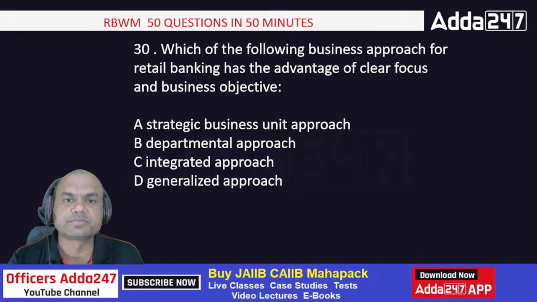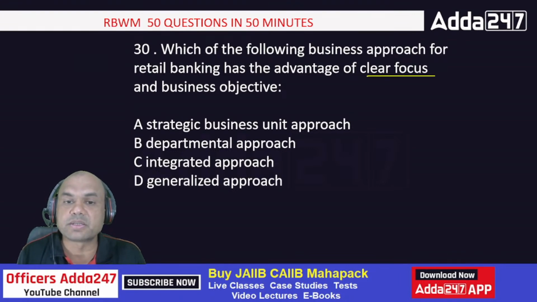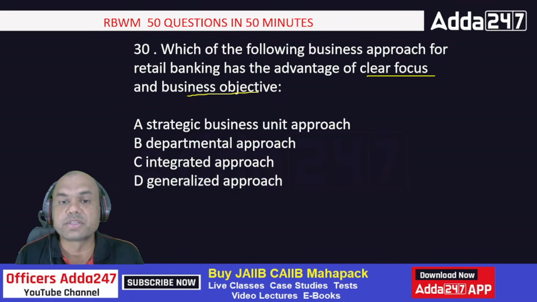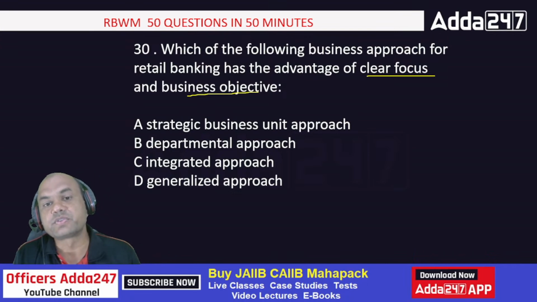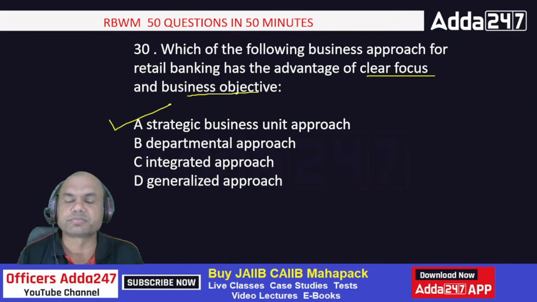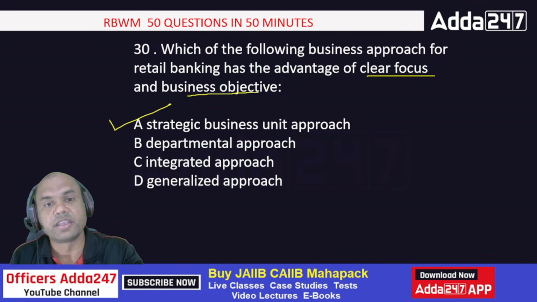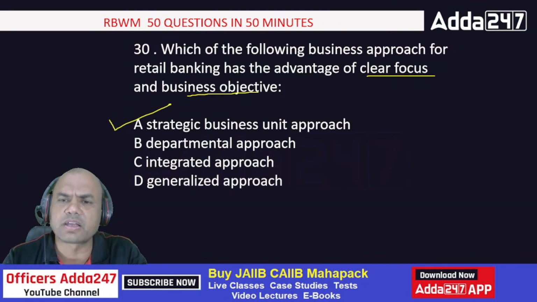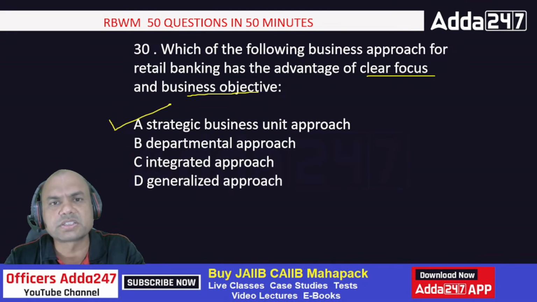Okay, next one. Which of the following business approaches for retail banking has the advantage of clear focus and business objectives? Which of these approaches: SBU, strategic business unit, departmental, integrated, and generalized? Business objective is always a part of SBU. Remember this. SBU approach will always have the clear focus. If there's no business, close that down.